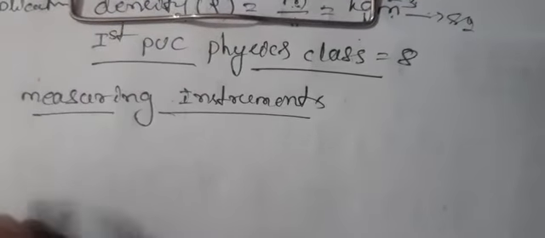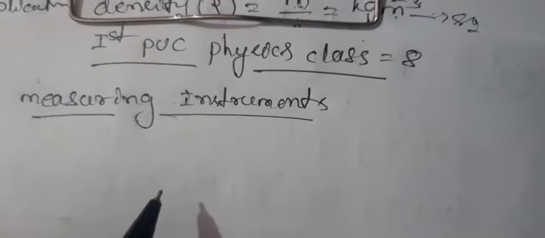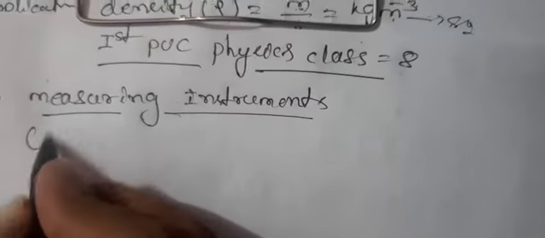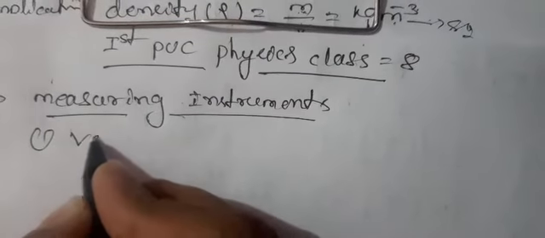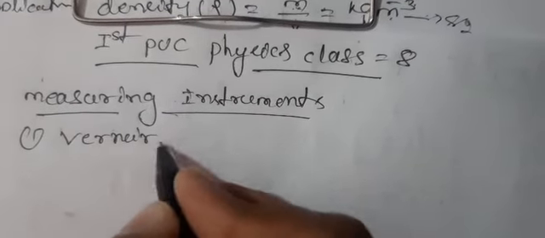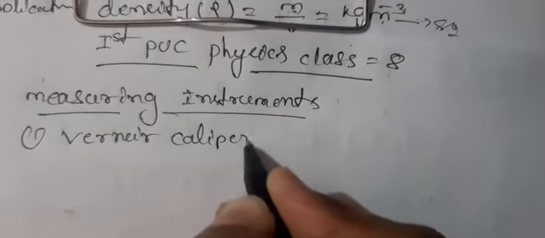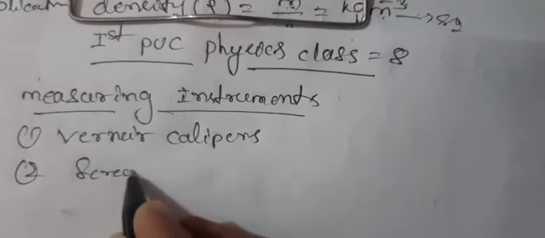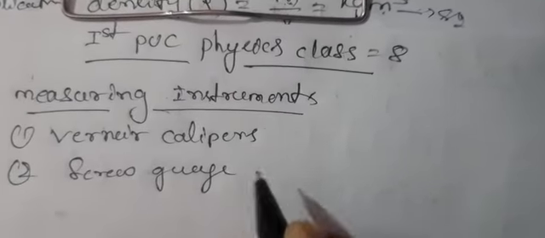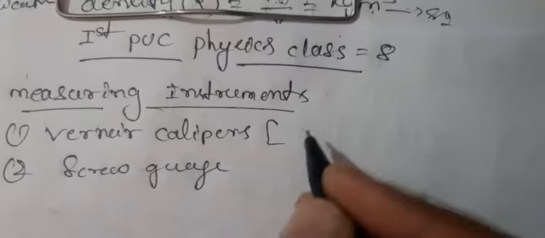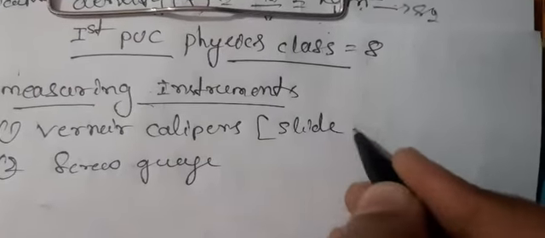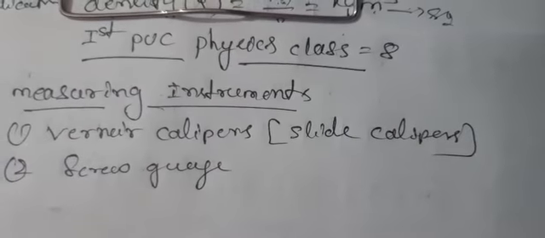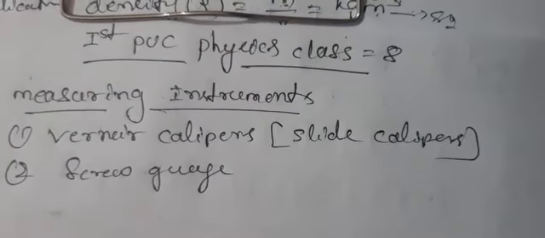According to your syllabus, it consists of two measuring instruments. One is vernier calipers. Second one is screw gauge. The vernier calipers is also called slide calipers. Okay, now these are the two measuring instruments.